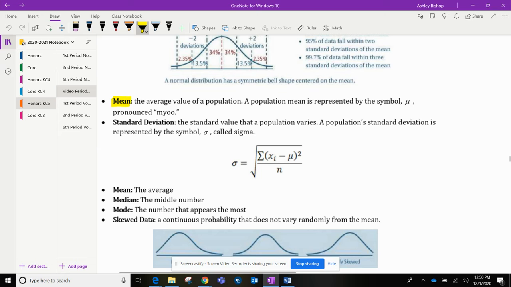But just a verbal explanation, the mean is the average. So you've probably heard the word average definitely before. It's the average value of a population. It is represented by this symbol that we pronounce mu, but I'll usually just call it the mean. And so the mean or the average is kind of like the norm. It's what you would expect to happen.